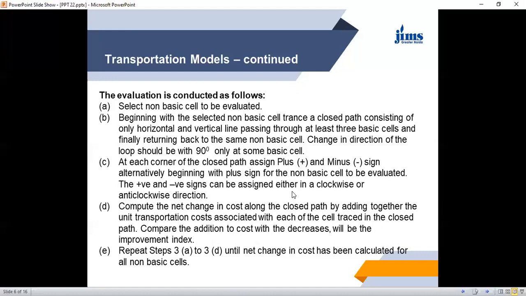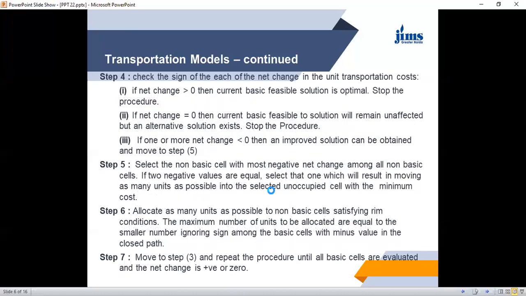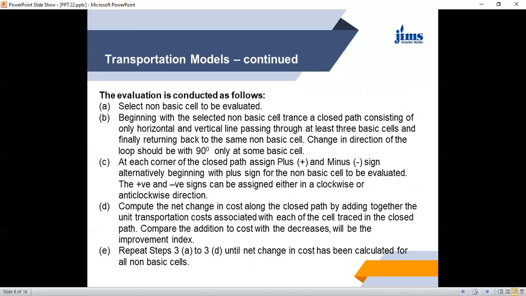At each corner of the closed path, you assign alternately plus and minus signs, beginning with a plus sign for the non-basic cell which is going to be evaluated. And you can go either clockwise or anti-clockwise, means positive and negative signs can be assigned in either clockwise or anti-clockwise direction. Then we compute the net change in cost along the closed path by adding together the unit transportation cost associated with each cell drawn in the closed path.